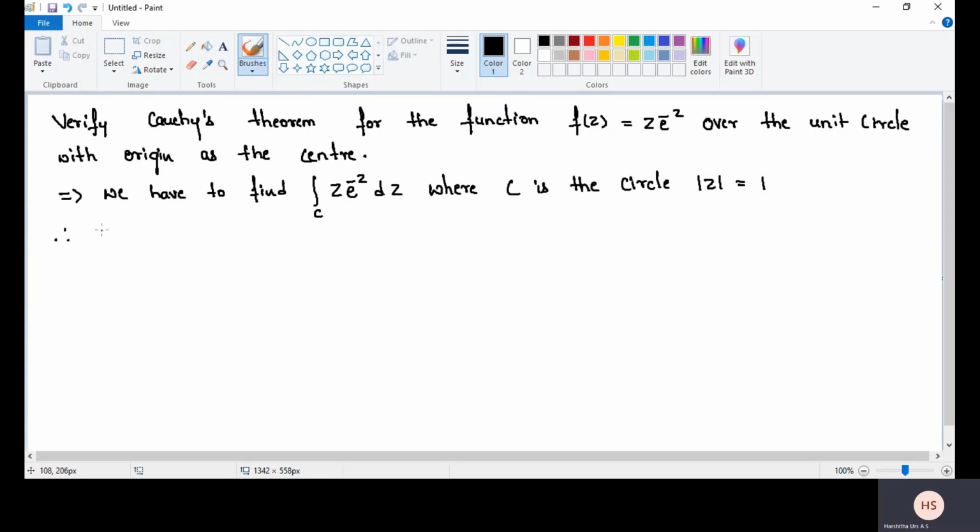Therefore, here z is equal to r into e power i theta over the unit circle. Radius is equal to 1. So here we get e power i theta. Theta varies from 0 to 2 pi. dz is equal to i into e power i theta into d theta.